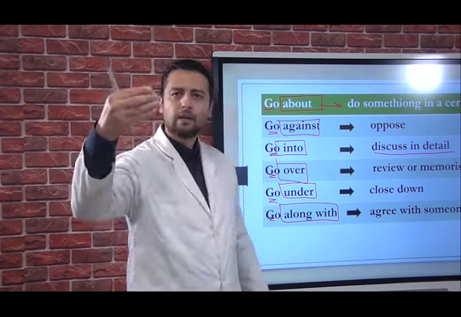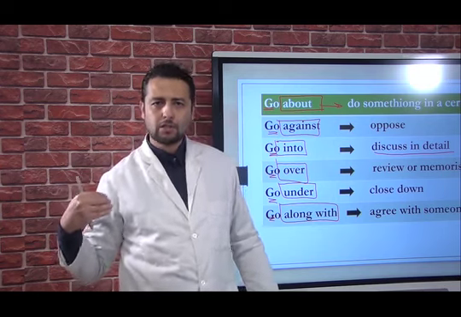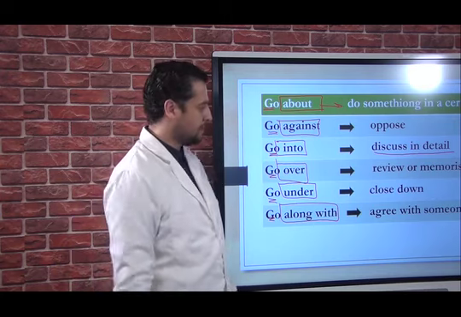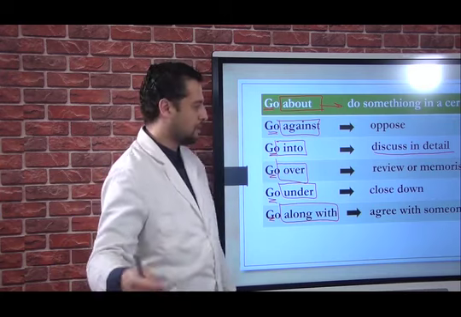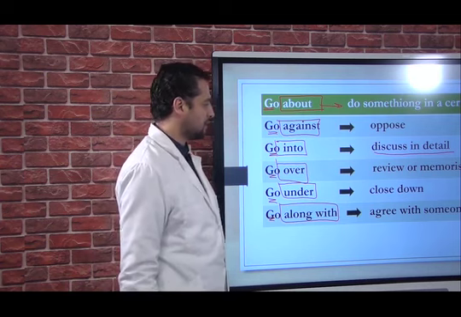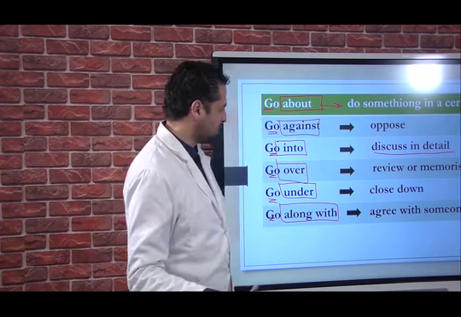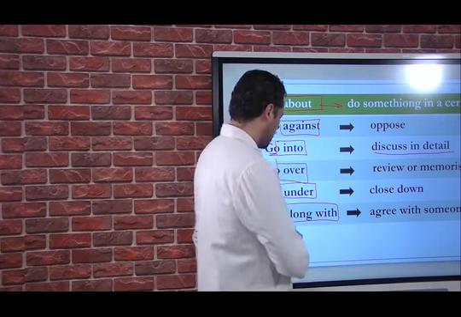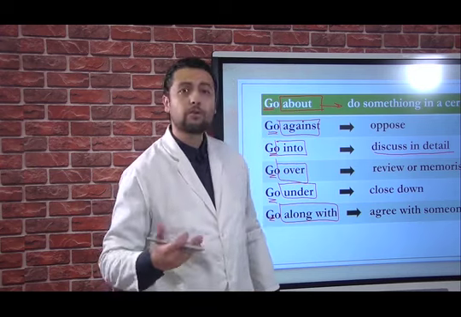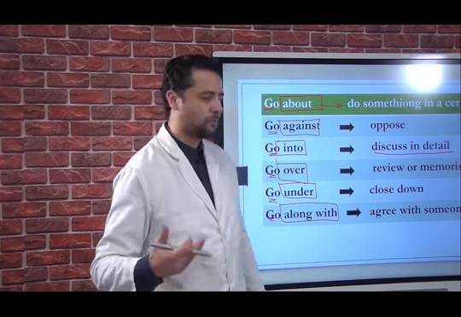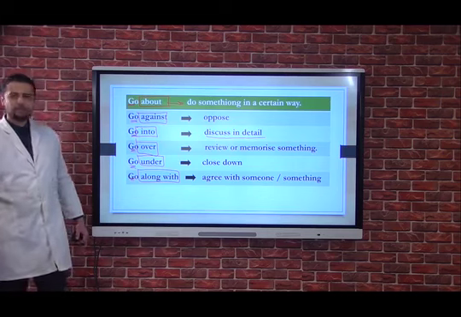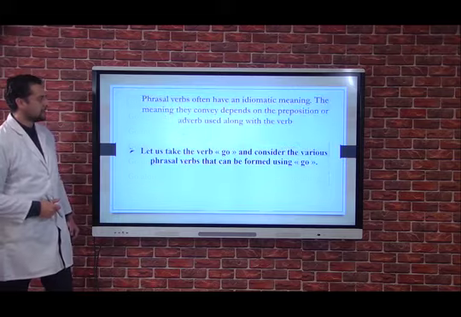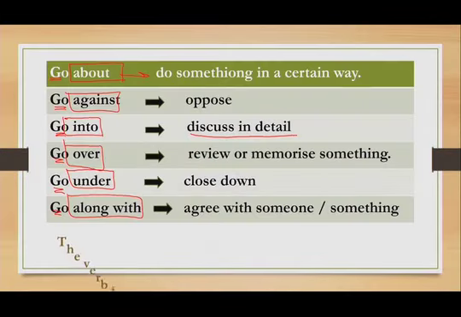You have to go over your lessons that you did before with your teachers before the school has stopped, and of course you have to go over the lessons that we are giving you now through this initiative, right? So to go under means to close down, and to go along with means to agree with something or with someone, which means to have the same opinion, the same shared points, right? All right then.